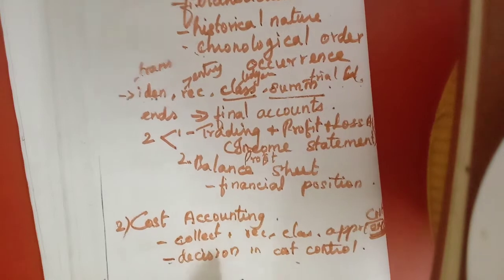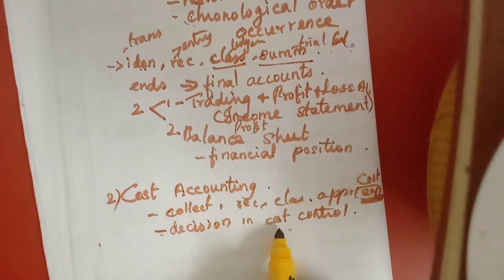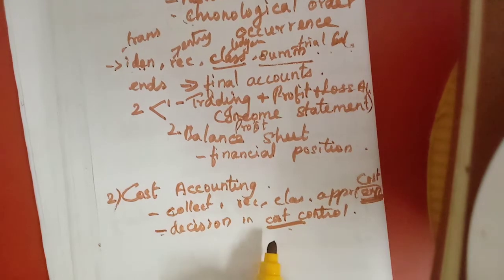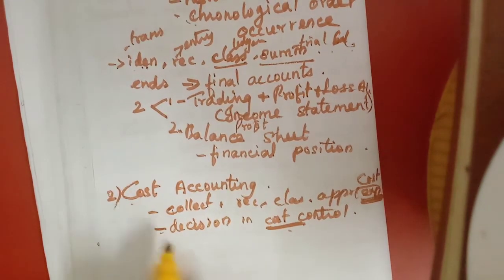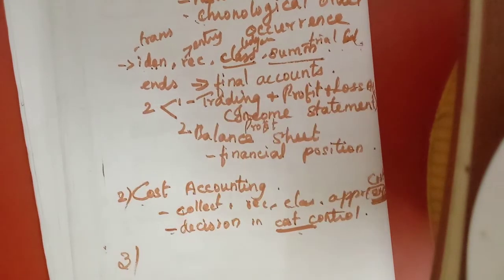So what the management has to do is reduce the cost. Only then they can earn more profit. So for cost control and decision making, the accounting will be given to that management. That is called cost accounting.